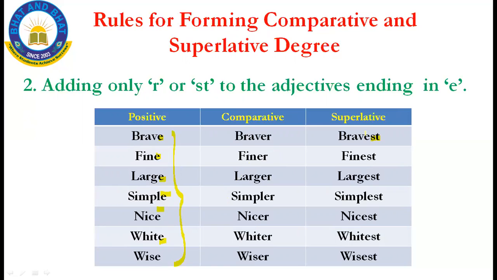This is the second rule. The first rule is adding er and est to the given word. The second rule is for words ending with e. The word is nothing but an adjective. The adjective words ending with e should be made into the comparative degree by adding r, and into the superlative degree by adding st. This is your second rule.